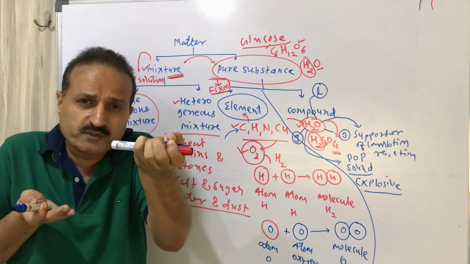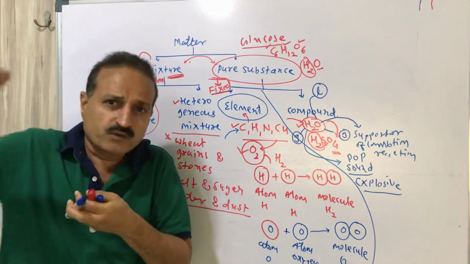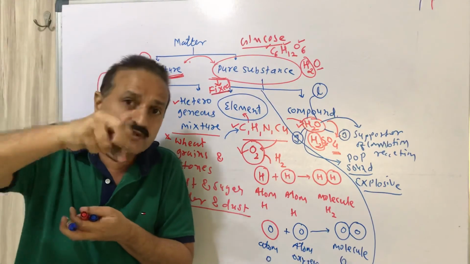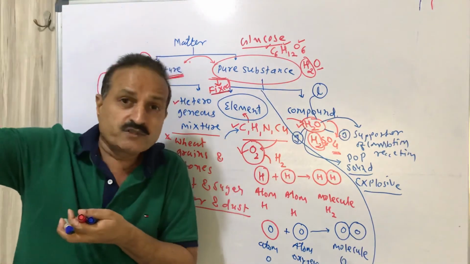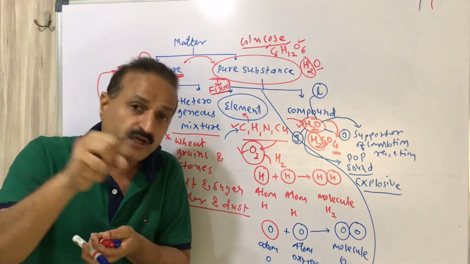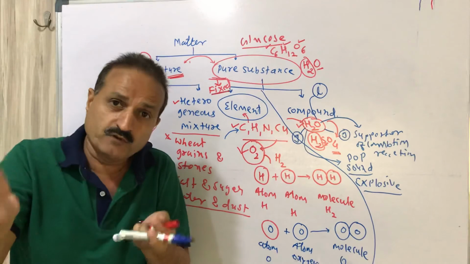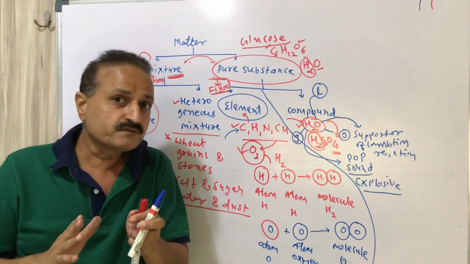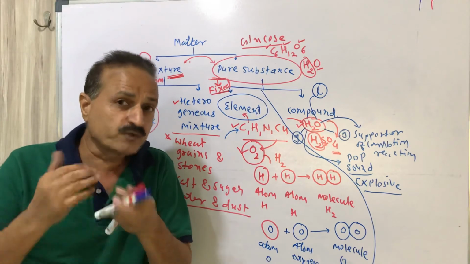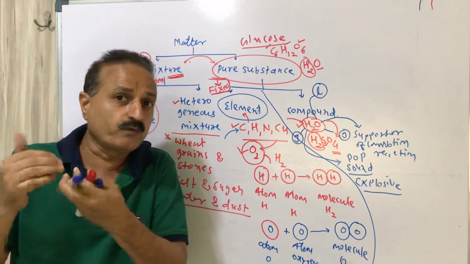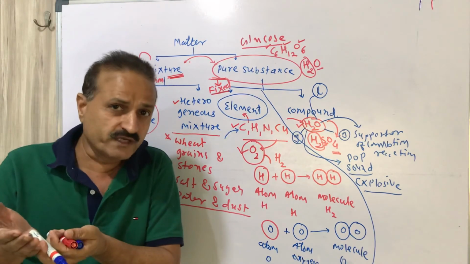Hydrogen is explosive having a pop sound. Oxygen is the supporter of combustion reaction. Separately, hydrogen is in gaseous form, oxygen is in gaseous form. When H2O is formed, it is in liquid form, so the property is lost. Hydrogen's identical property is pop sound, explosive, while oxygen is the supporter of combustion reaction.